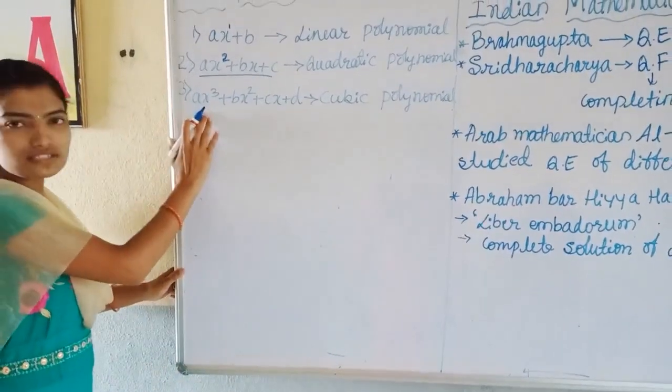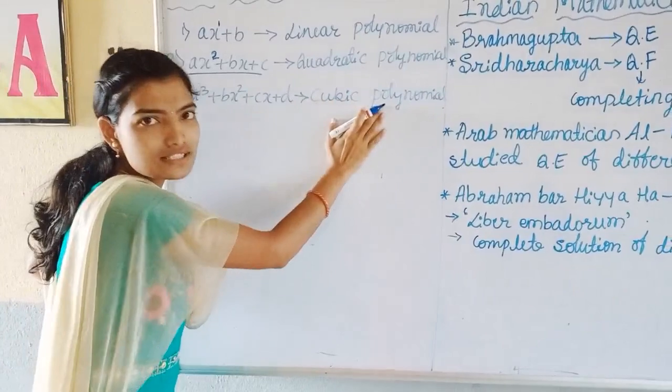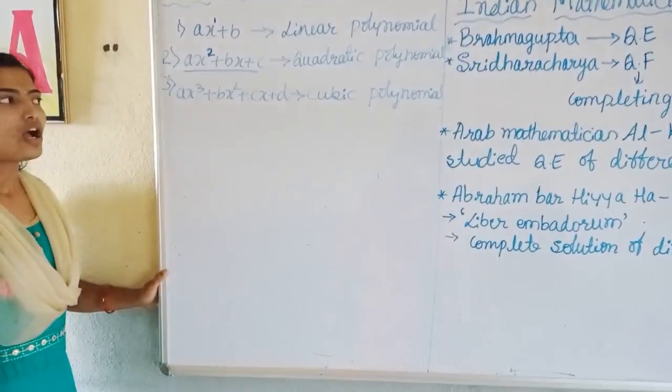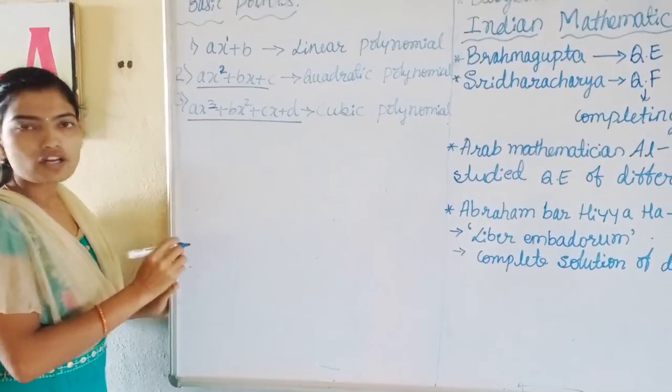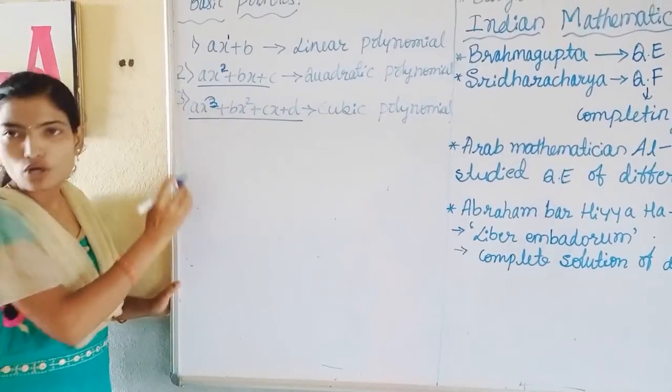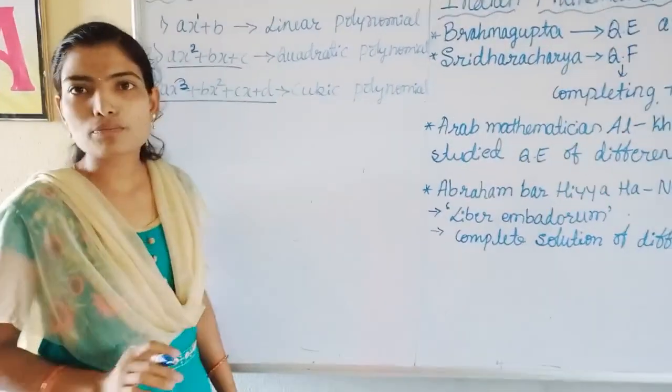Next, ax cubed plus bx square plus cx plus d. This is called a cubic polynomial. Why? Because the highest degree, or the highest power, of the polynomial is 3. That's why it is called a cubic polynomial.